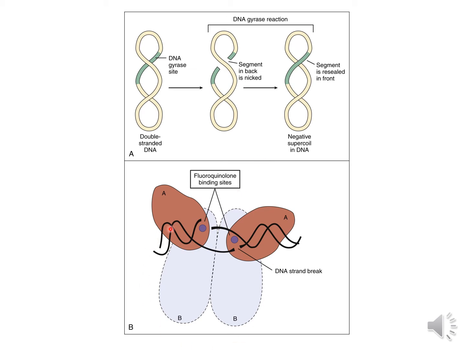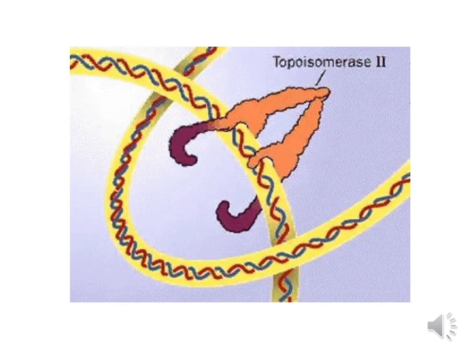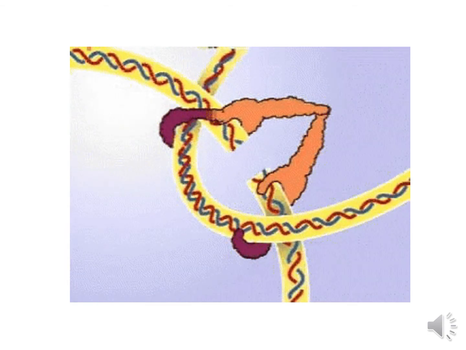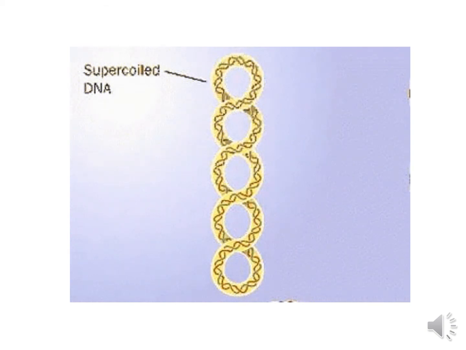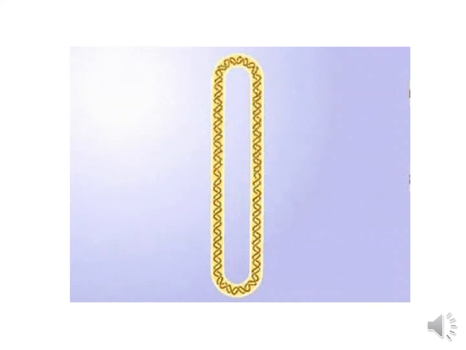This DNA gyrase enzyme has two A subunits and two B subunits. The nicking and resealing action is done by the A subunit, and introduction of negative supercoil is done by the B subunit. Fluoroquinolones bind to the A subunit and inhibit the nicking and the resealing action of the DNA gyrase enzyme. So the enzyme nicks the DNA, it untangles the DNA and again reseals it, and thus a supercoiled structure is converted into an opened up untangled DNA structure.